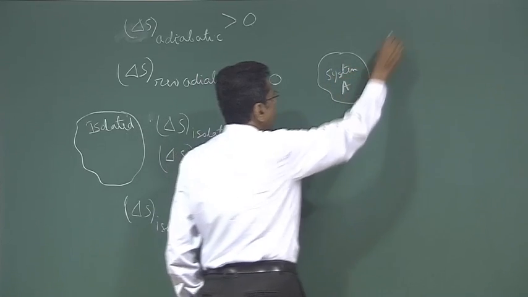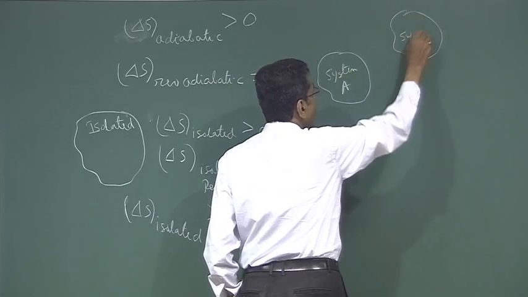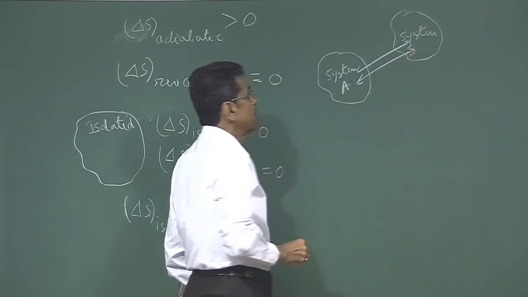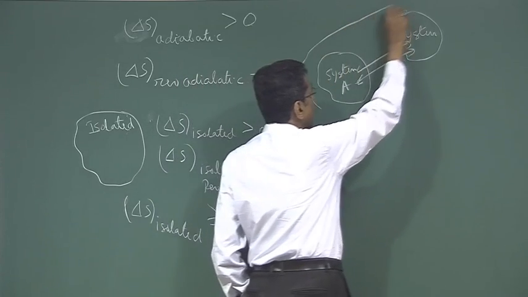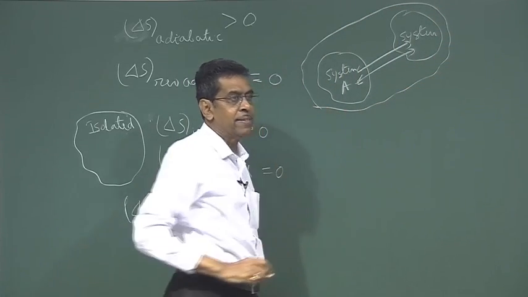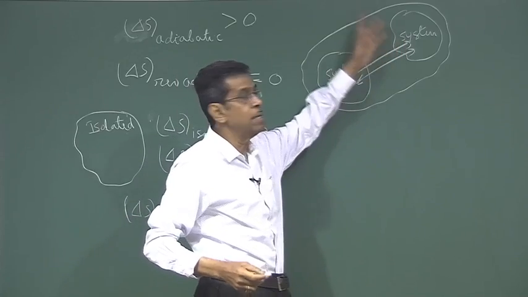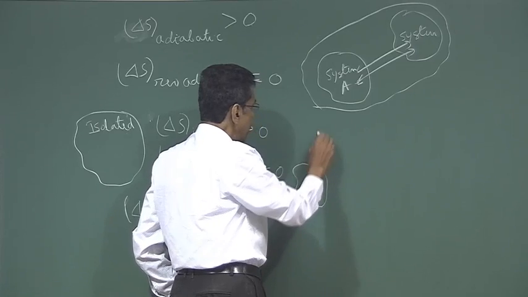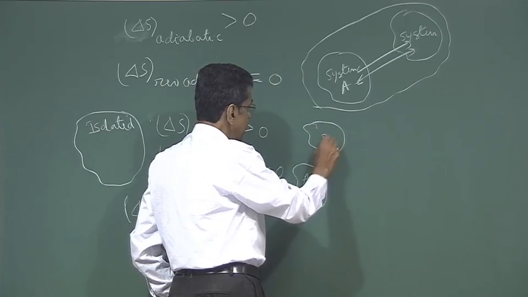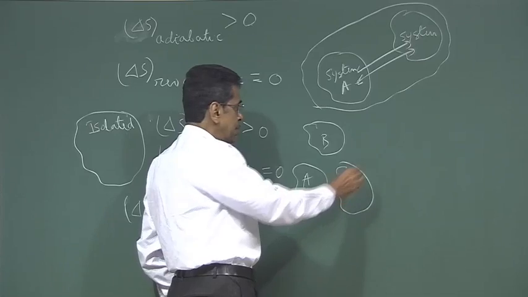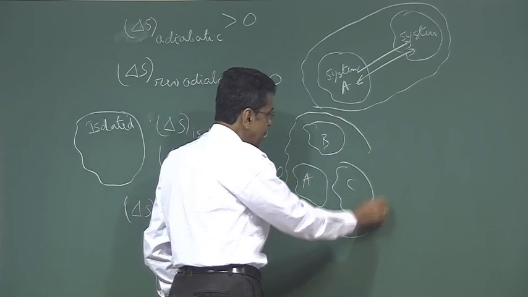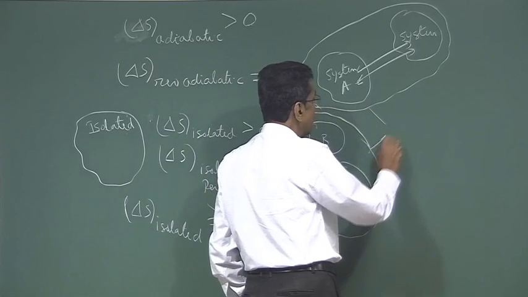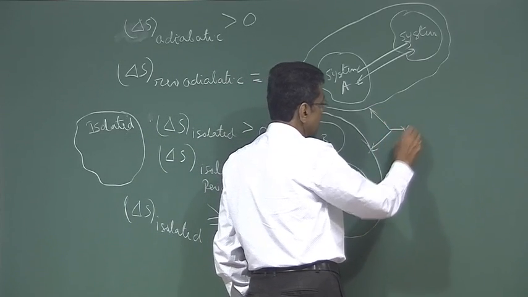Now, in this context, a very important thing is that if we have two systems, system A and system B, interacting with each other in terms of energy, mass, everything, and they do not interact with anything else in the surrounding, the two systems themselves constitute an isolated system. And this is not only for two systems. If we have a number of systems A, B, C mutually interacting with each other, they can make an isolated system. And this type of isolated system, in a very loose term, is known as universe.